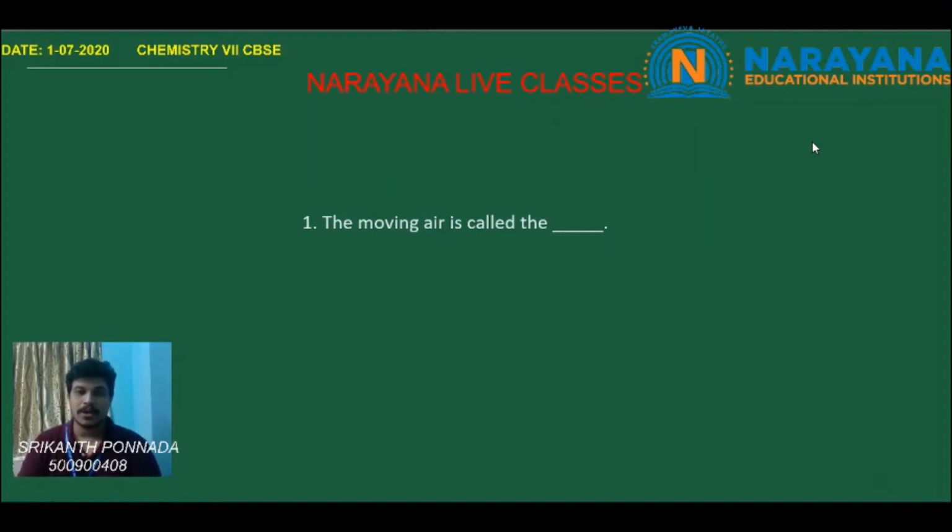Today we are going to deal with Class 7 CBSE. Let us see question number 1. The moving air is called. Children, the moving air with some speed is called wind.